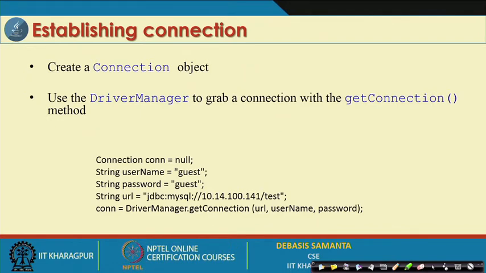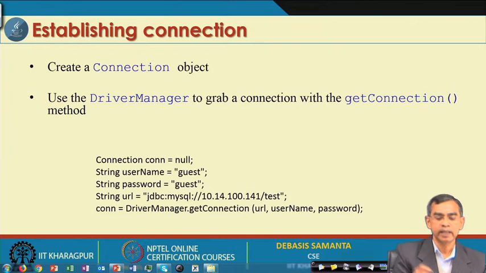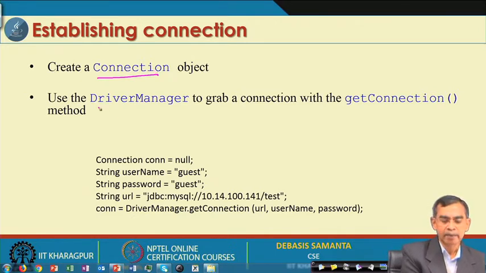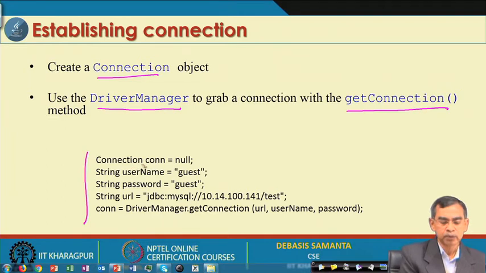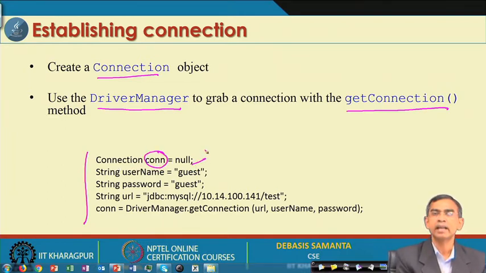And then finally, the connection object. You have to create a connection object. As I told you, Connection is an interface which is already there in the java.sql package, and you use DriverManager, this is the class, and there is a method getConnection. Now, here is the syntax I have told you. You create a connection object con, initially it is null, and then the username is guest and the password is guest.